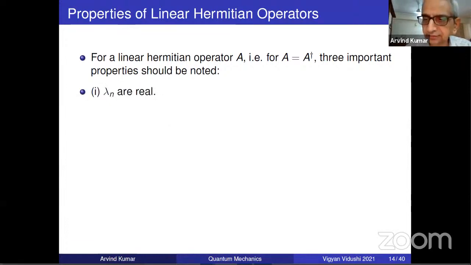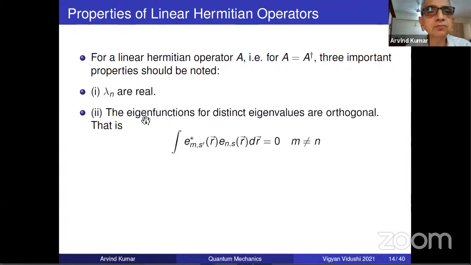Lambda n are real. And sorry, I gave the answer. Eigenfunctions for distinct eigenvalues are orthogonal. Somebody also wrote that in parallel. Good. But note here, last time I did not write the degeneracy complication. I was avoiding it in the orthogonality condition.